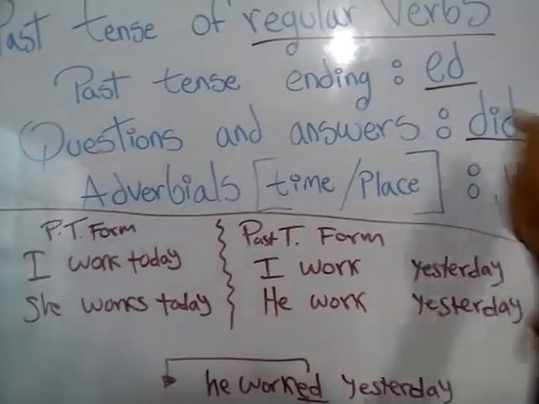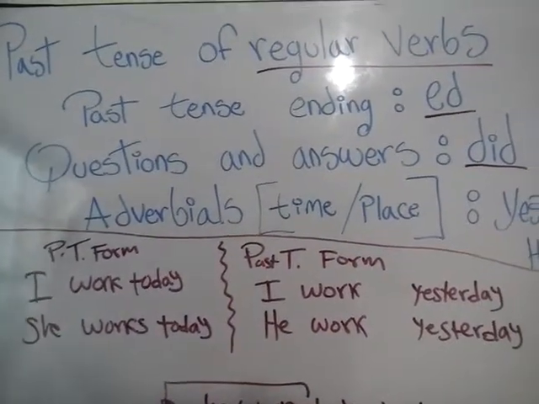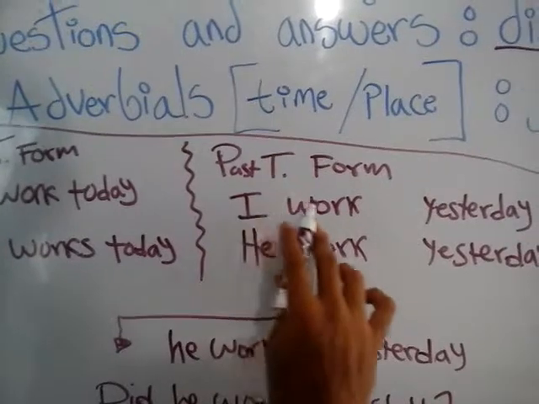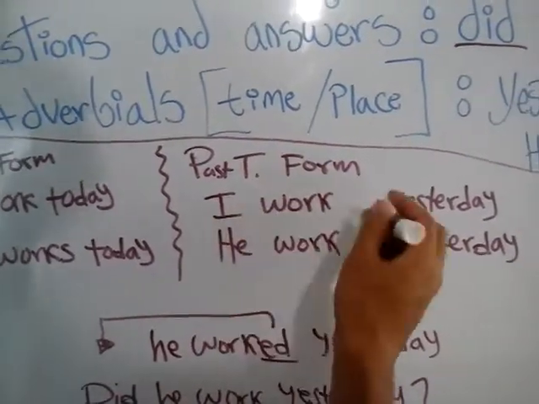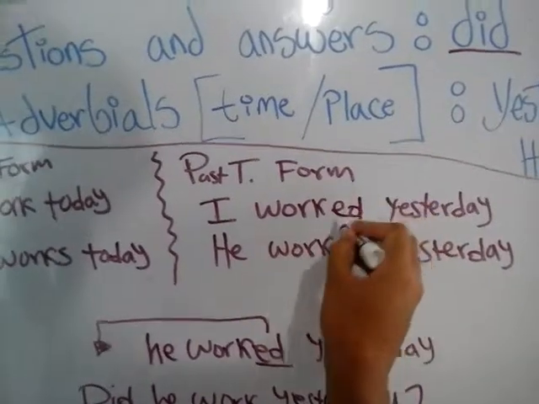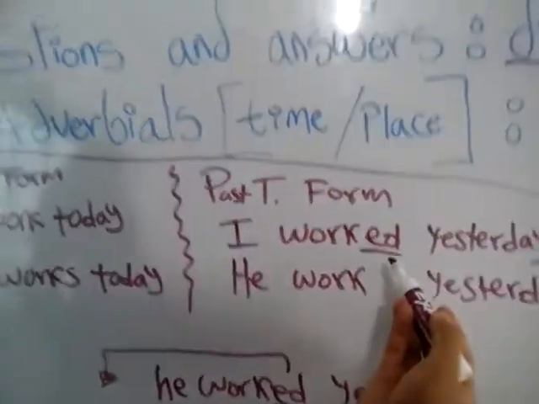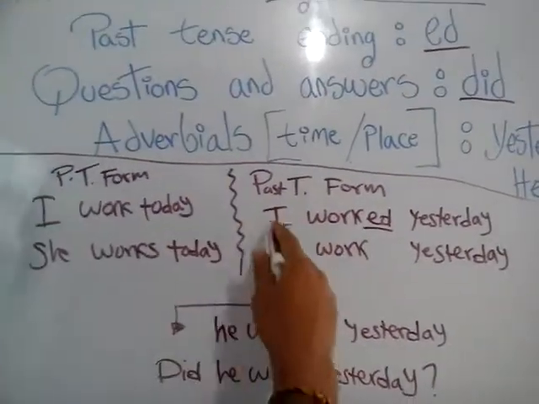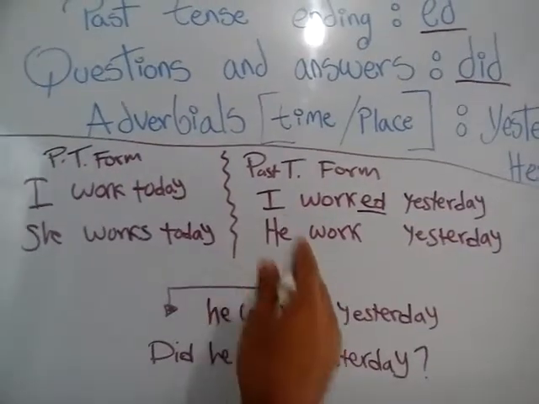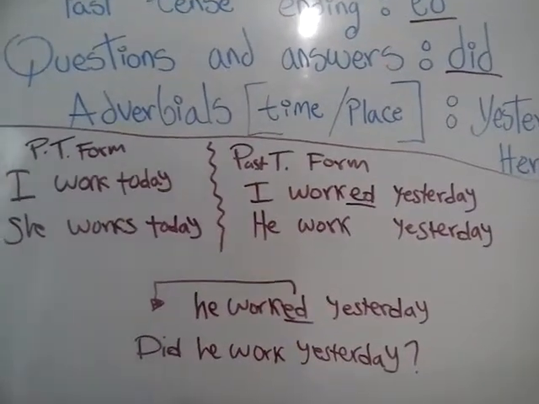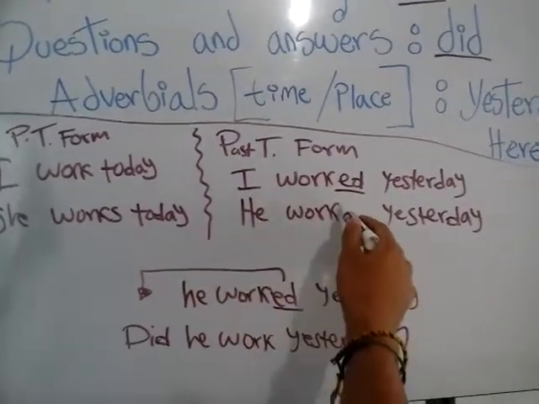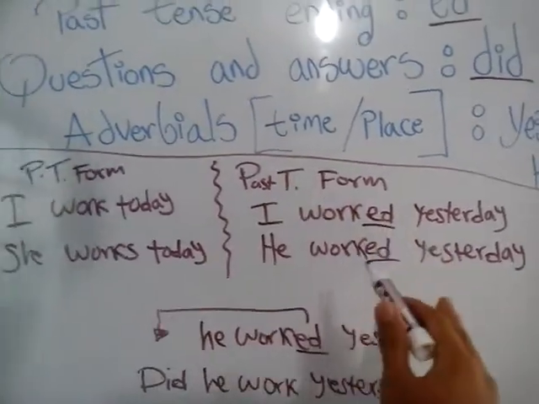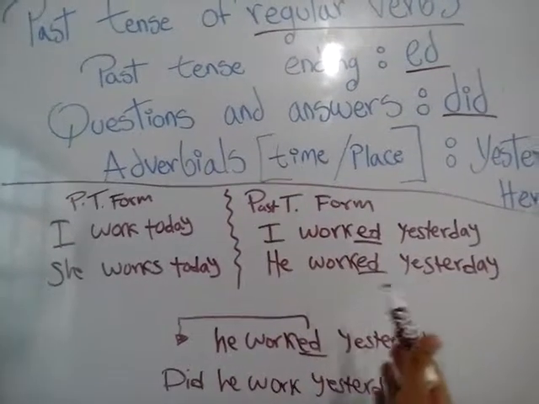So we said that regular verbs are the ones that finish with ed. So here, just to convert this into past tense, we only have to add ed. So, I worked. This adding ed converts the verb into past. So I work today is present, and I worked yesterday, that is past. So what about he? Third person. So it is he worked. It is the same thing. We just add ed, and that is it. So this is the past tense form to understand, and this is so easy.